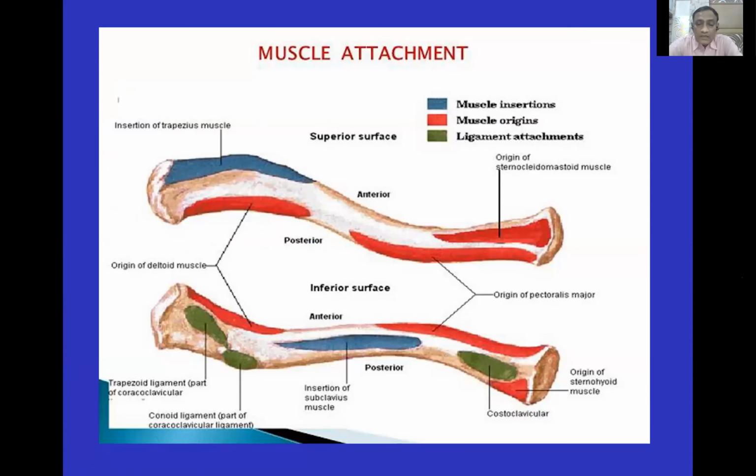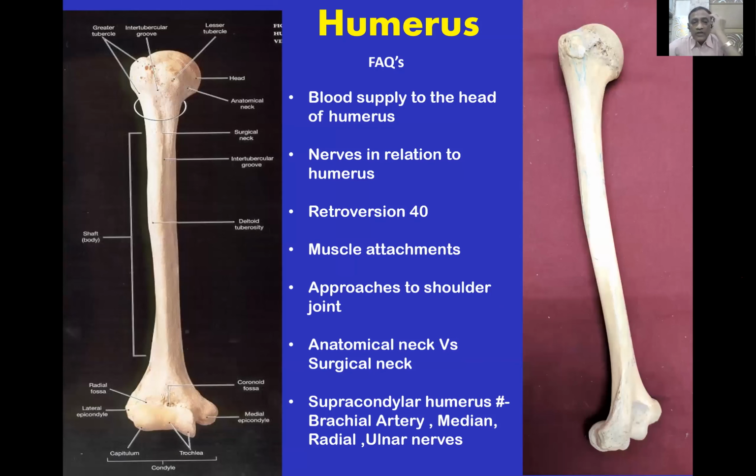This is another view of a bone showing different muscle attachments. Then come to the humerus, which shows the head, lesser tubercle, greater tubercle, intertubercular groove, and deltoid tuberosity where the deltoid muscle is attached. Then the coronoid fossa, trochlea, capitulum, lateral condyle, medial condyle, and the epicondyles.